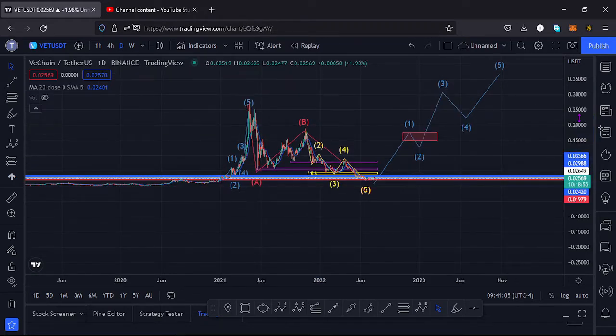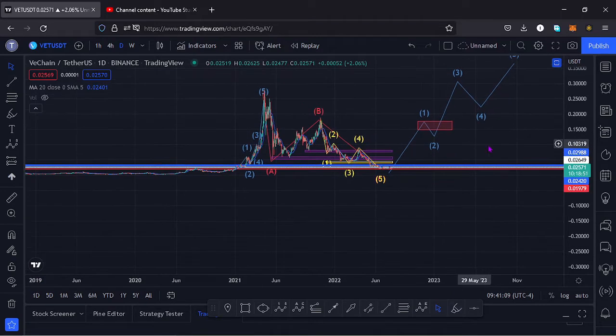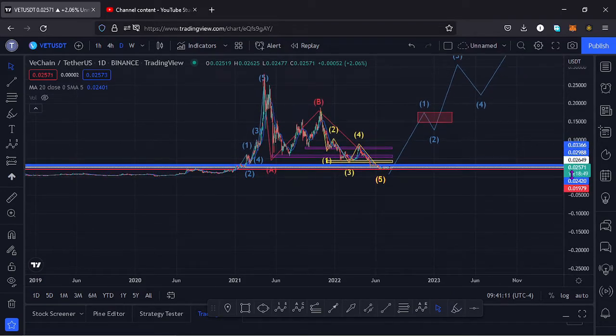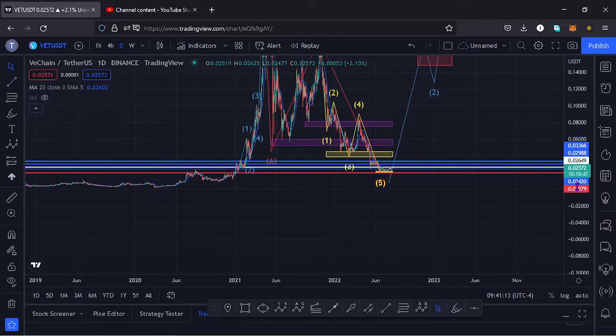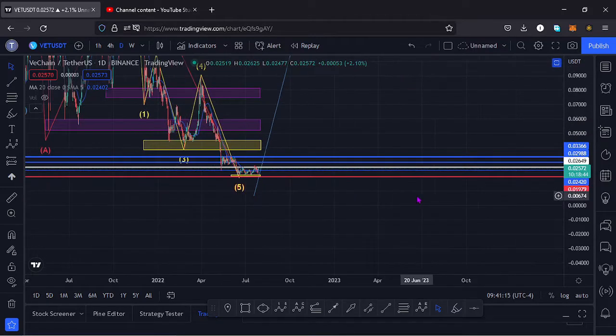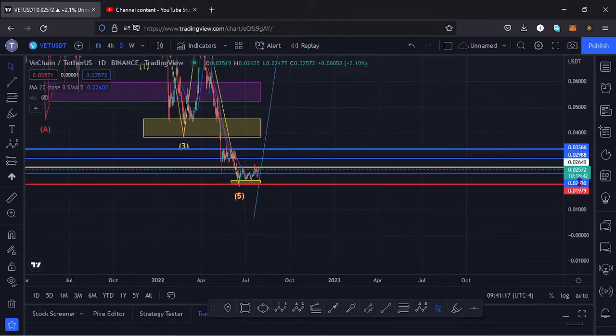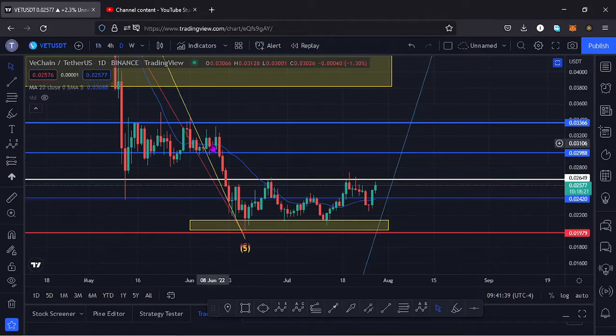But before that plays out, you also need to see fractal waves information on this chart, and down here I have some key patterns that are information which I want to share with you so that we can have a rough idea of where the market could be taking us next. So if I zoom out on this chart, here on the daily chart we have the formation of a double bottom, which I'm going to show to you.